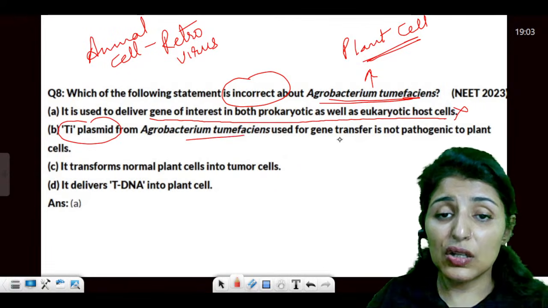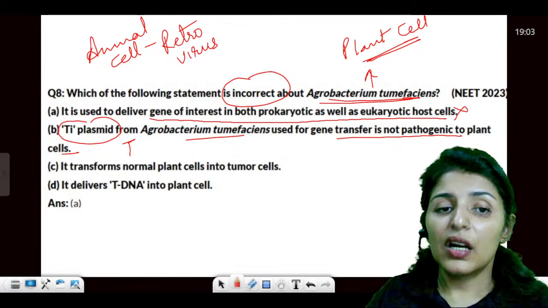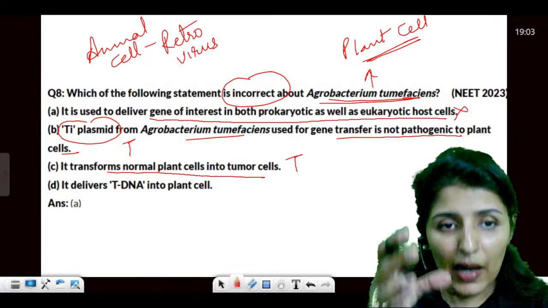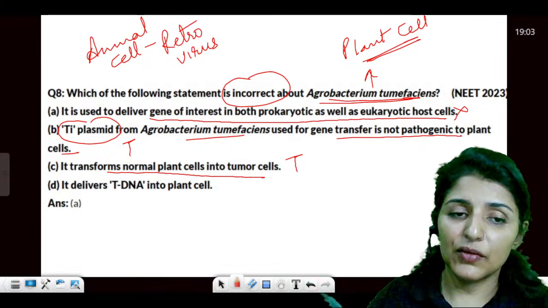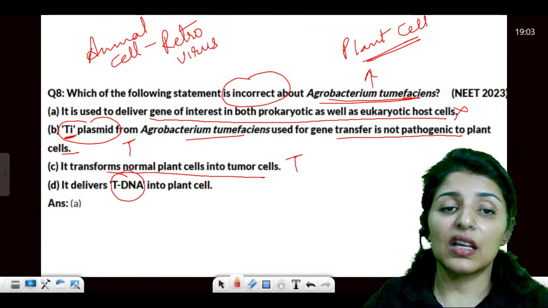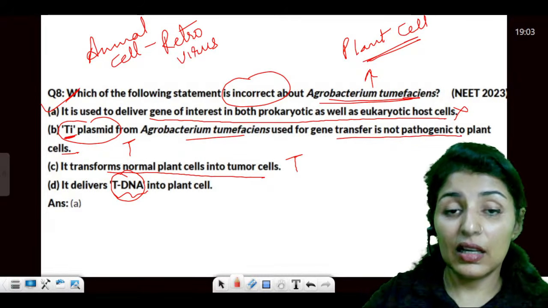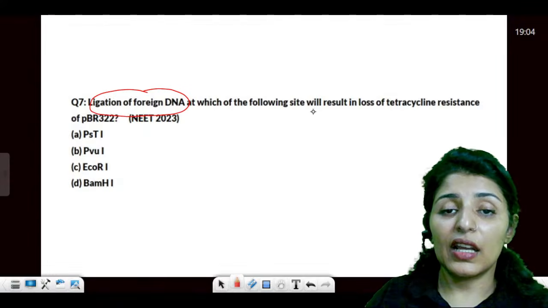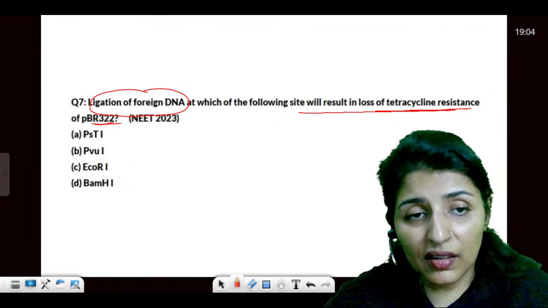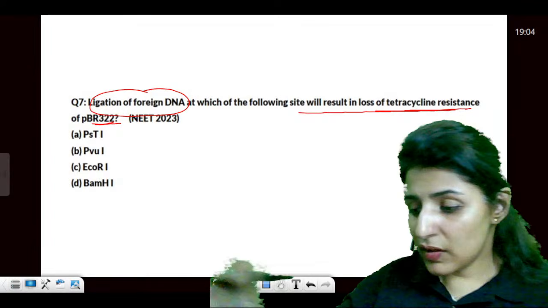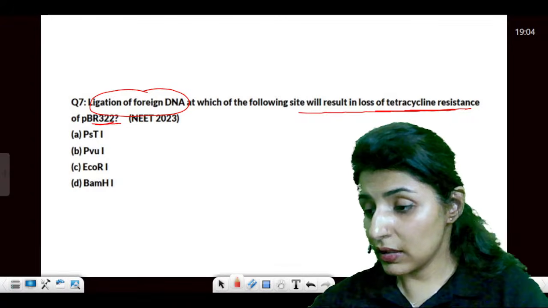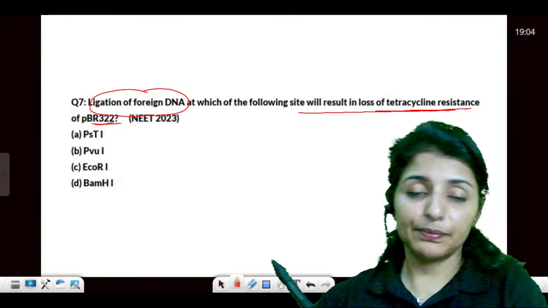Because Ti plasmid is used for gene transfer, not pathogenic to the plant. True. Transfers the normal cells to the tumor cells. Yes. This is tumor inducing. So any plant cell with Ti plasmid will become tumorous. And this plasmid has a special gene which induces tumor, that is T-DNA. So the wrong statement is A. Clear to all? Now, ligation of foreign DNA at which site will result in loss of tetracycline resistance of pBR322. So we have seen, pBR322 is also another topic which recurs again. Yes or no? Comes back again and again.